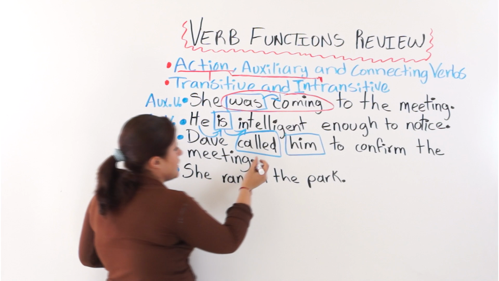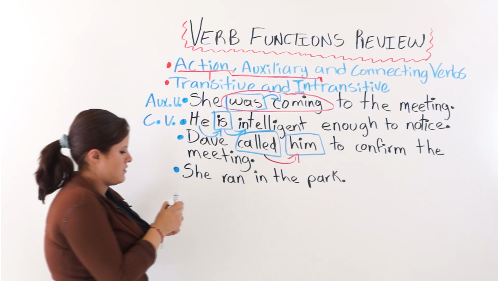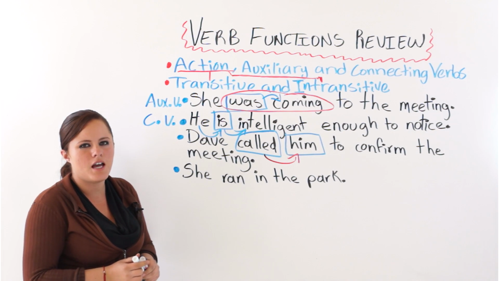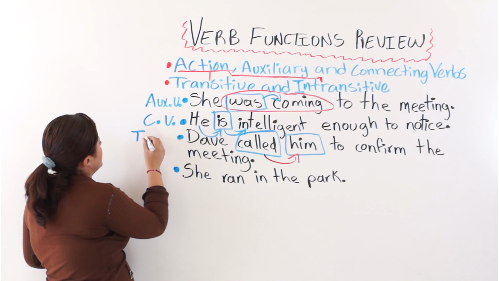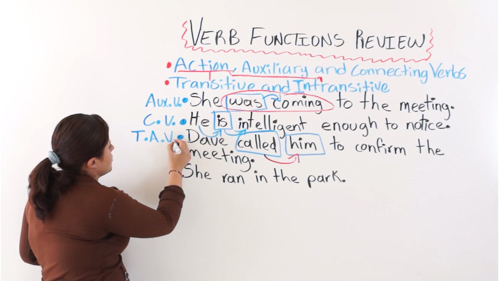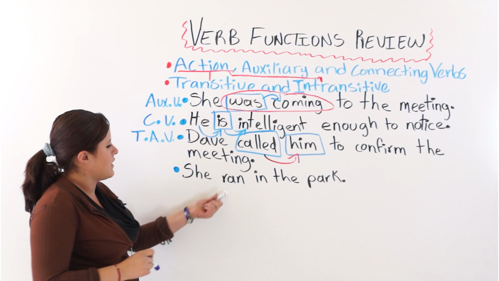So to make sense, we need the object to receive the action. So in this case, we are using a transitive action verb. We are just going to put T-A-V, transitive action verb.